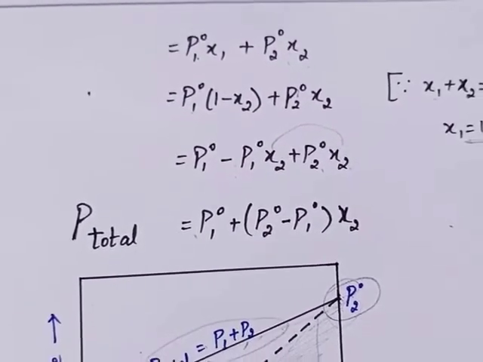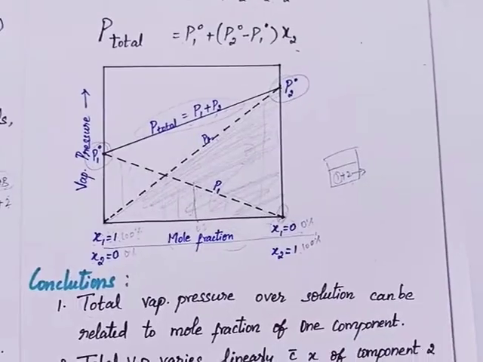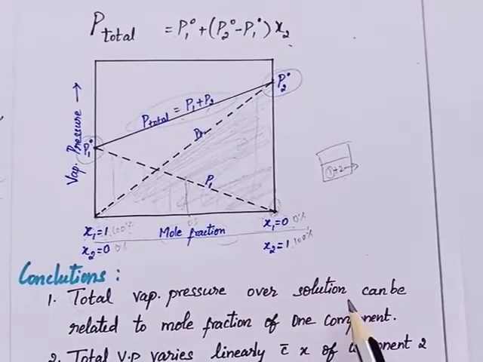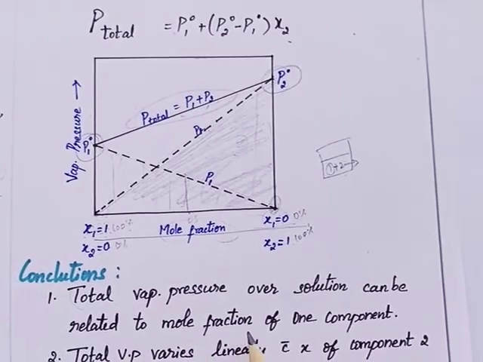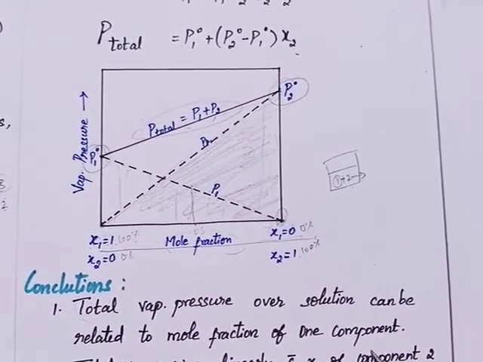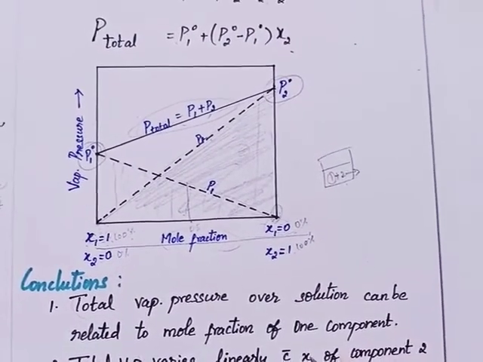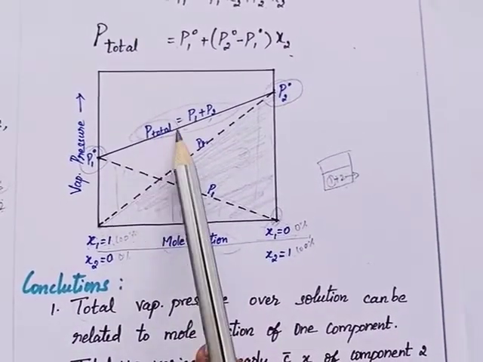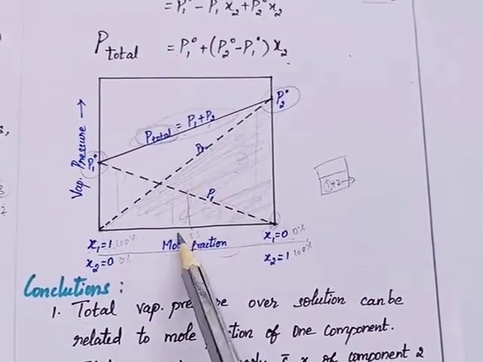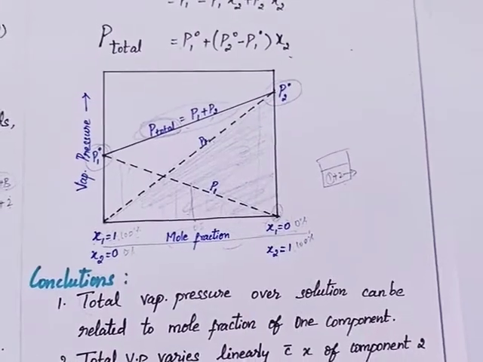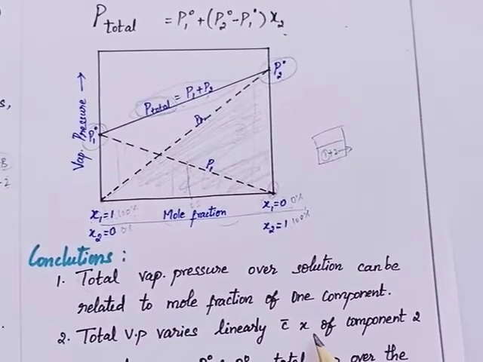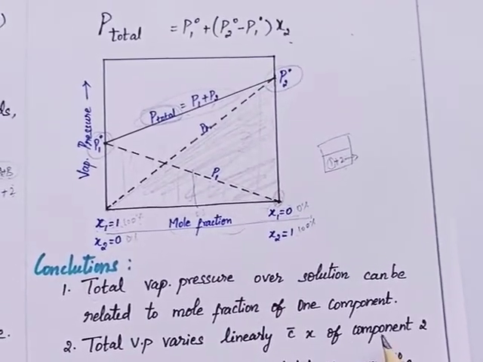Let's see these three conclusions. The first conclusion is that the total vapor pressure over a solution can be related to the mole fraction of any one component of the mixture. So the total pressure depends on the mole fraction of any one of the components. The second is that the total vapor pressure linearly increases with the mole fraction of component 2.